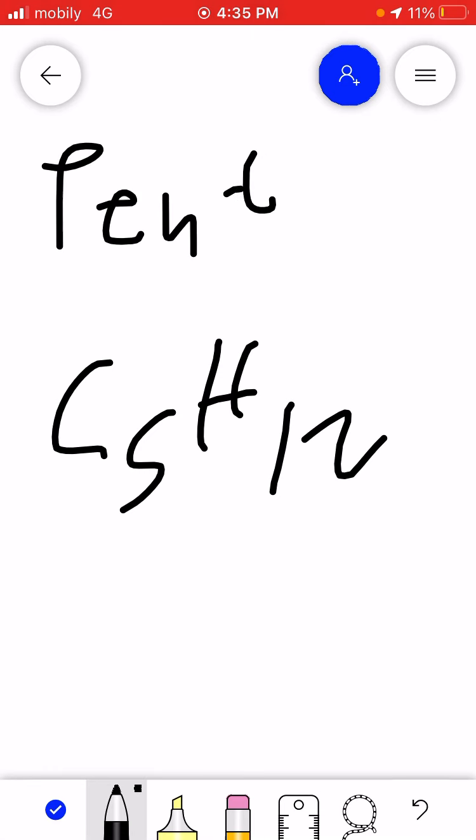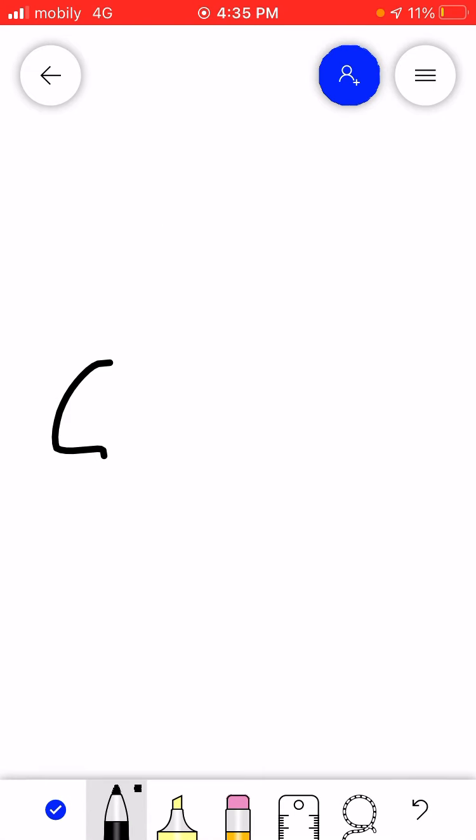All right, that's pentane. I just cannot draw the entire thing on this board. It's a very small board, so sorry for that. But pentane is C5H12. What about when we say hexane?